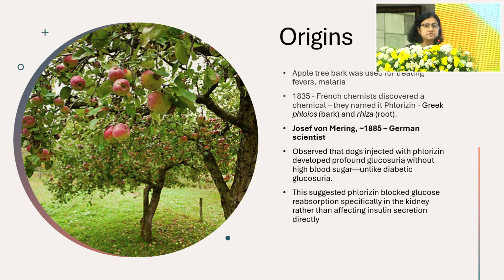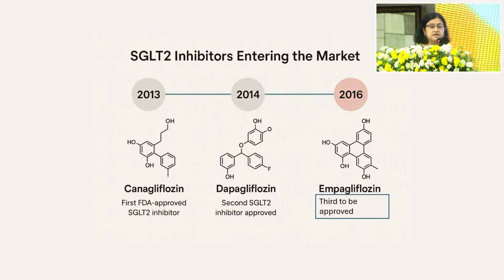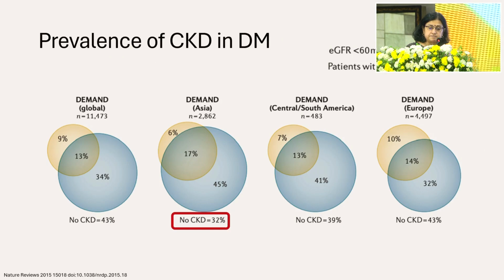And there was also a concern. Are we doing something wrong if we push out glucose in people with diabetes? Is it going to harm the kidney? Of course, to cut a long story short, after that, these more selective SGLT2 inhibitors were developed. Cana among the three has the most spillover effect on SGLT1 also. It is not as selective for SGLT2, but both Dapa and Empa are very selective for the SGLT2 receptor.